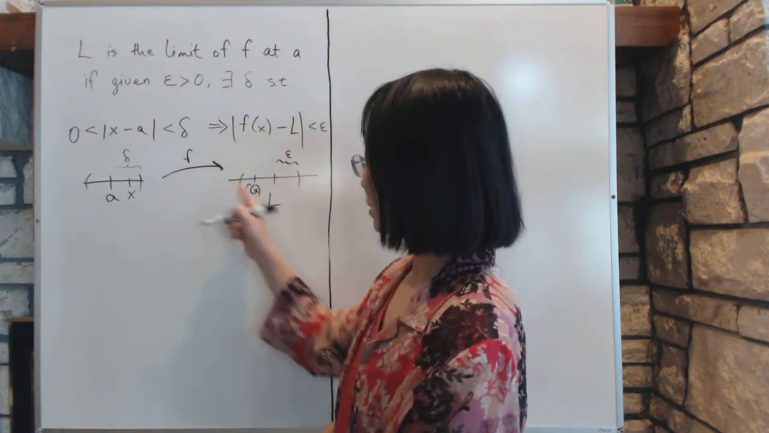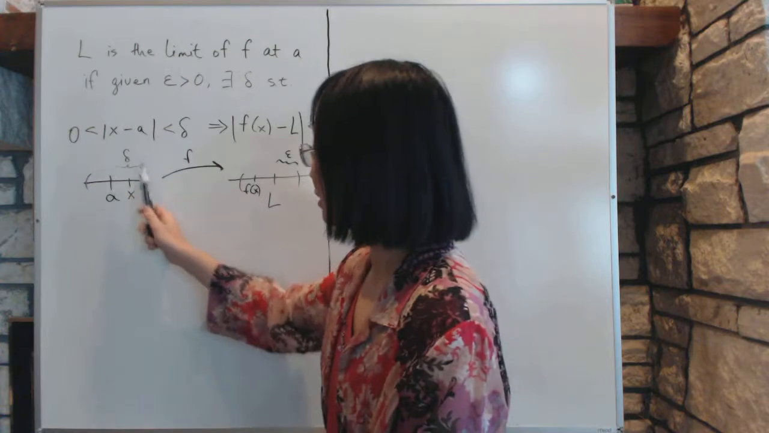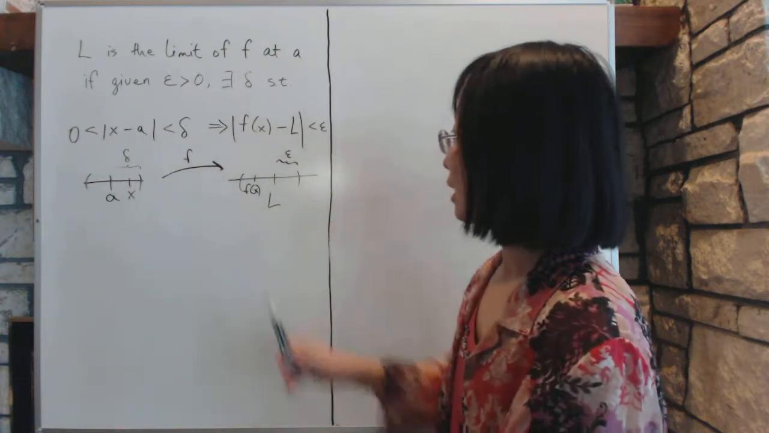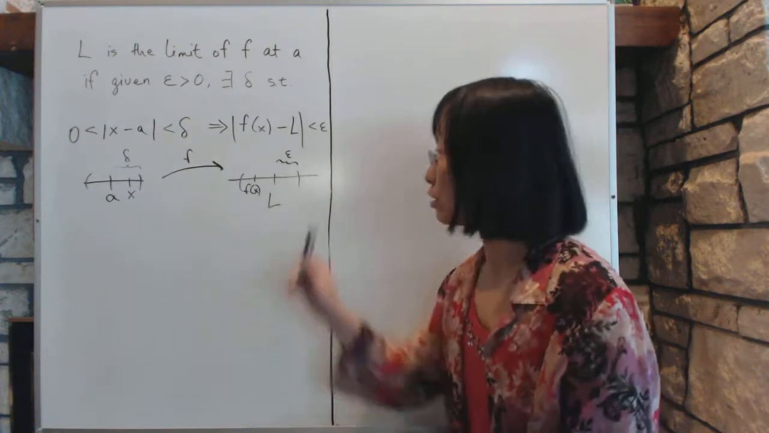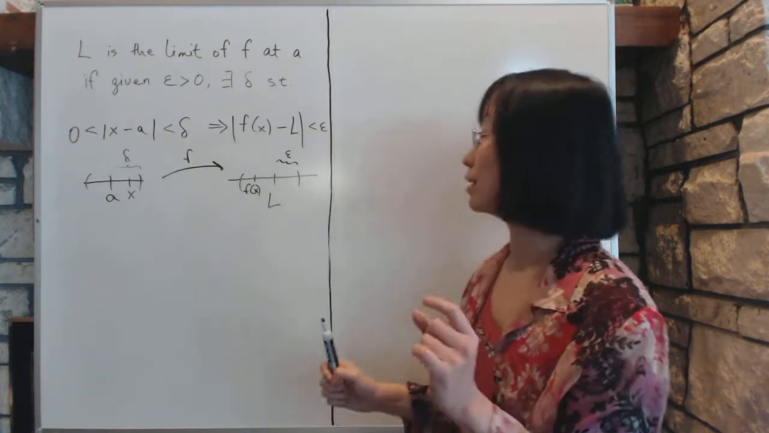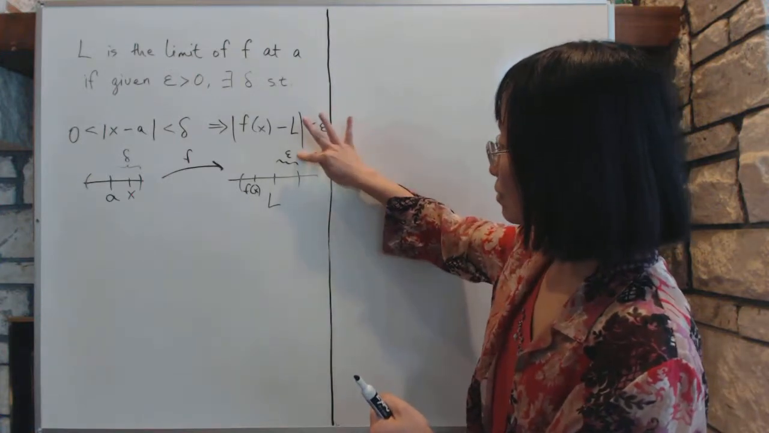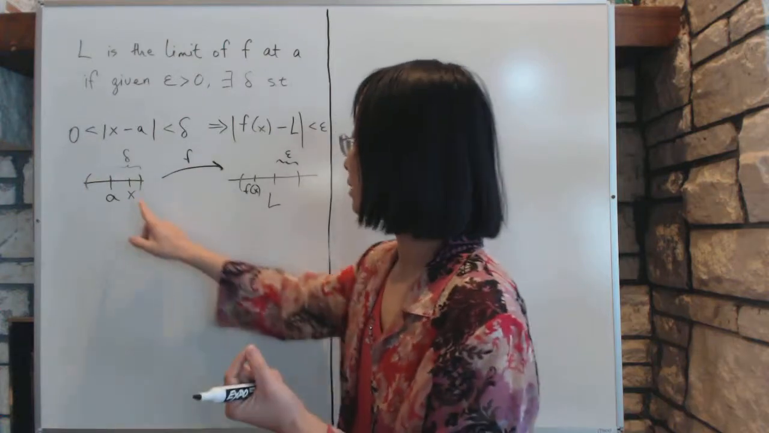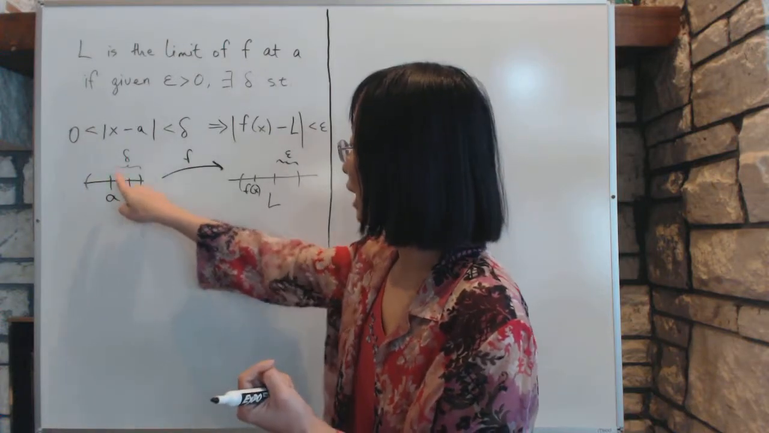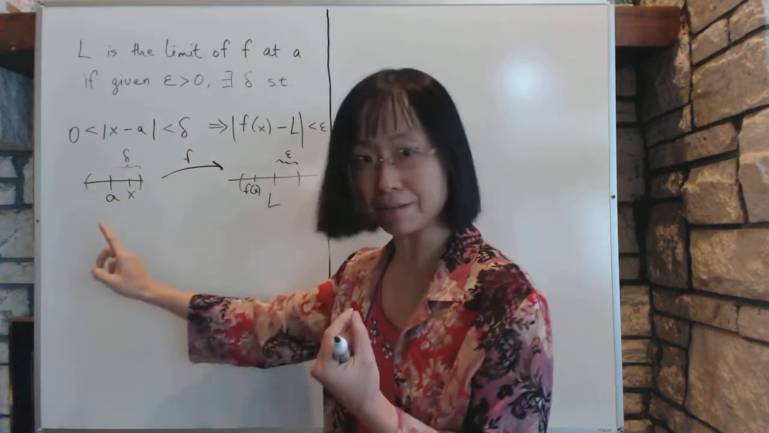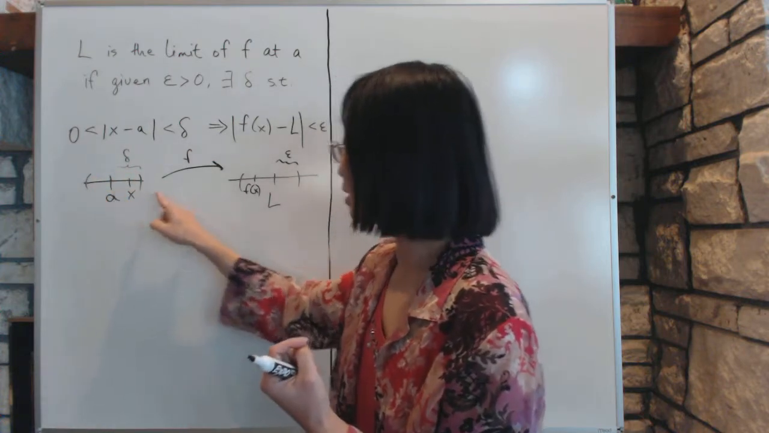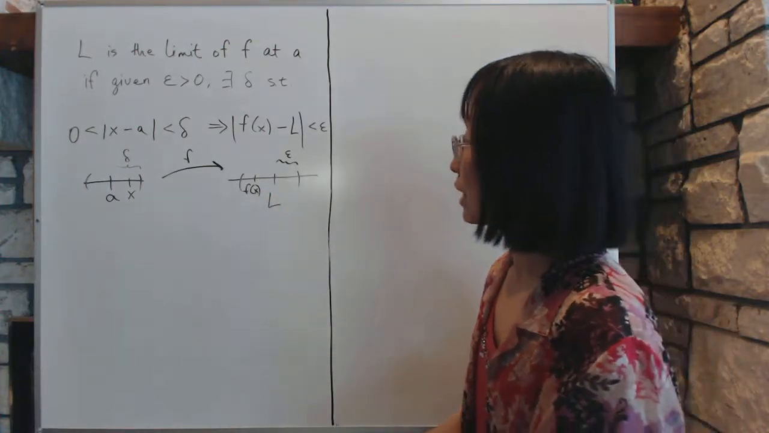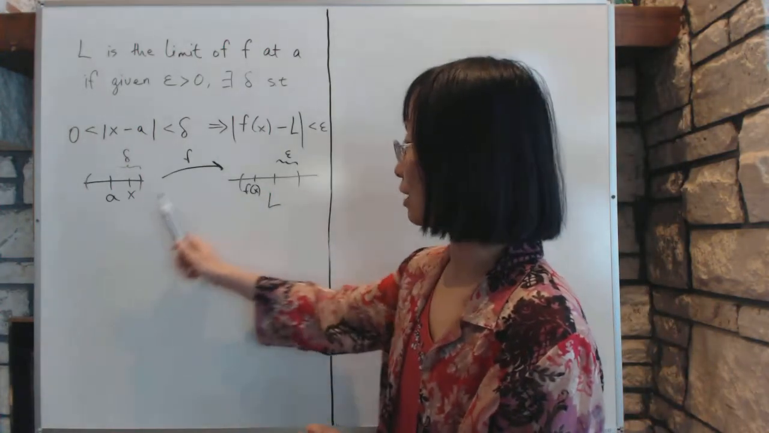Now, if this relationship happens for every x inside the delta neighborhood, and for every epsilon that is given, no matter how small we choose the epsilon, if we choose an extremely small epsilon and then look over here, you can always find a delta, as long as it's small enough, close to A, where everything in this neighborhood will land through f right inside the L neighborhood. And then that's the definition of the limit.